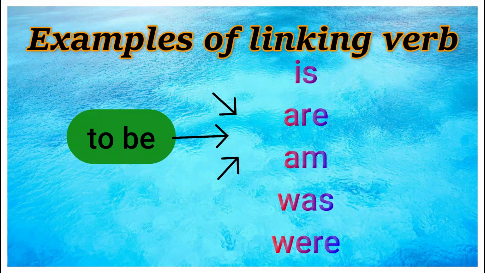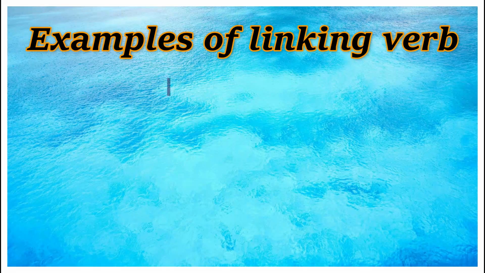Is, are, am, was, were are examples of linking verb. Here all these verbs show the sense of to be. Let us see sentences of this linking verb.